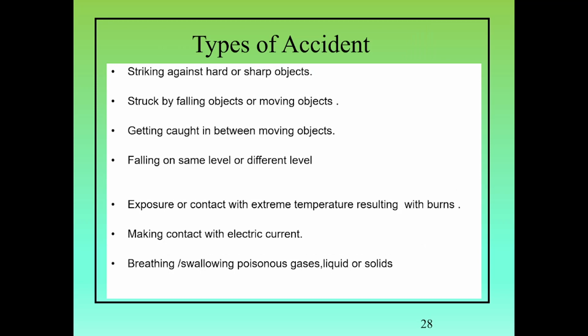Types of accident. Striking against a hard or sharp object, being struck by a falling or moving object, getting caught between moving objects, falling on the same level or a different level, exposure or contact with extreme temperature resulting in burns, making contact with electric current, breathing or swallowing poisonous gases, liquids or solids.